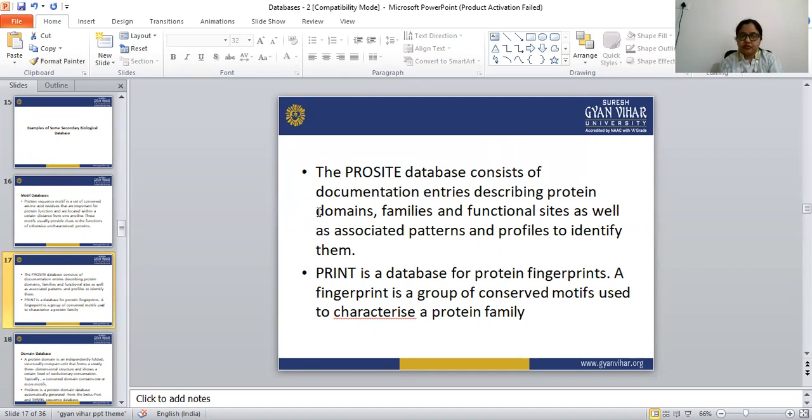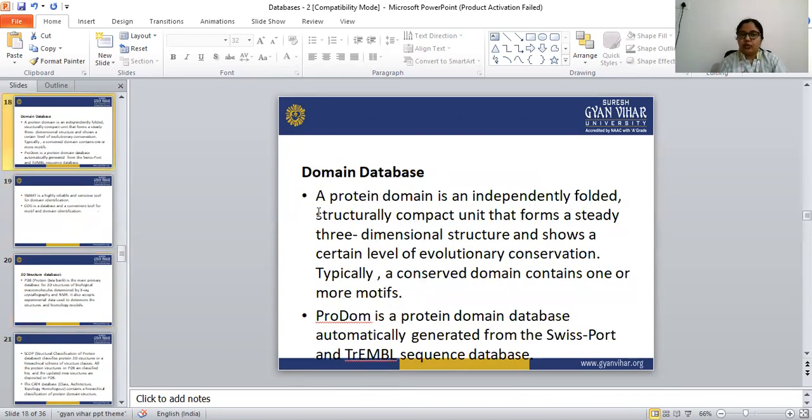Next are domain databases, again examples of secondary databases.